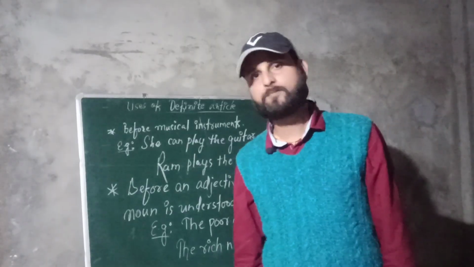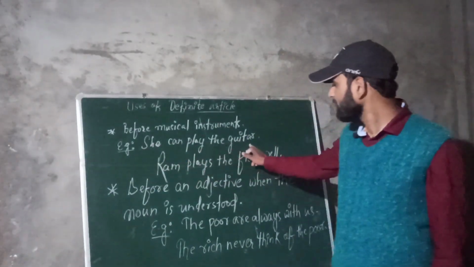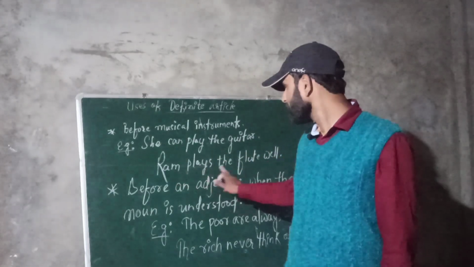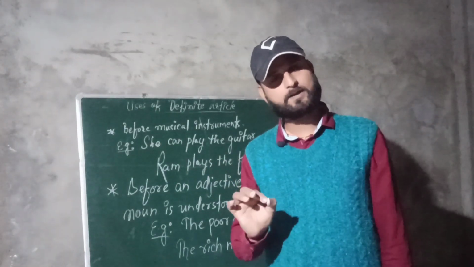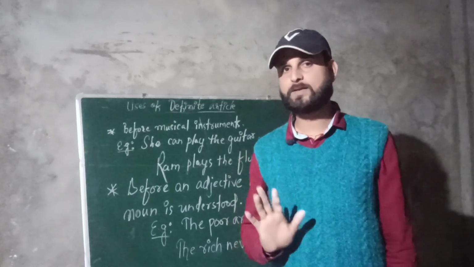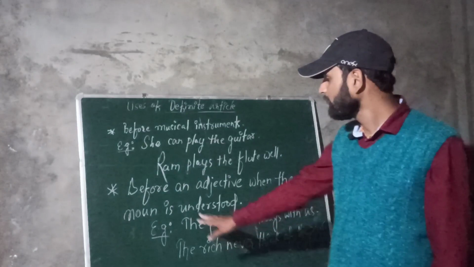Also, the is used before the names of musical instruments. For example, she can play the guitar. Ram plays the flute well. Keep in mind one thing, that before the names of any musical instrument you have to use the definite article the before it.